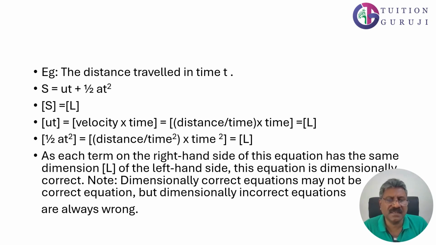Let's take another example, the distance traveled in time t. We know s is equal to ut plus half at square, where u is the initial velocity, a is the acceleration and s is the distance traveled.